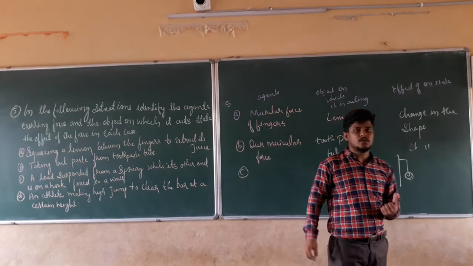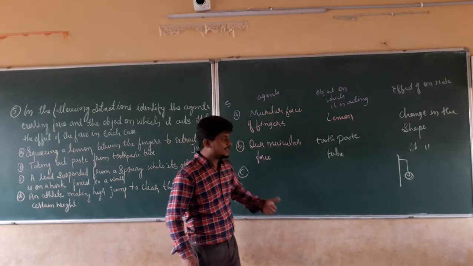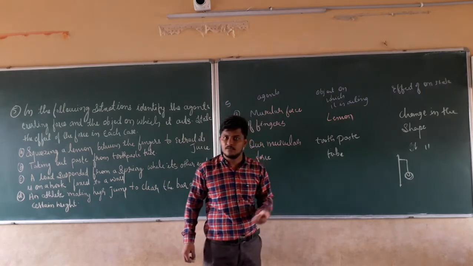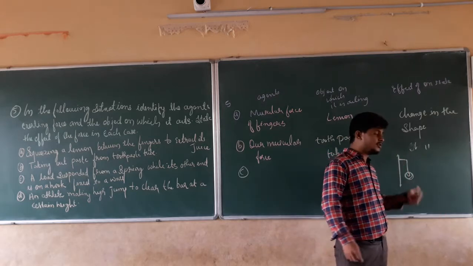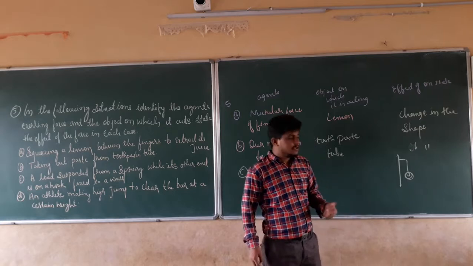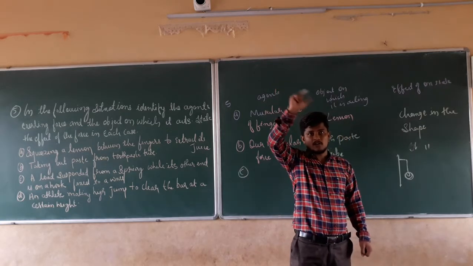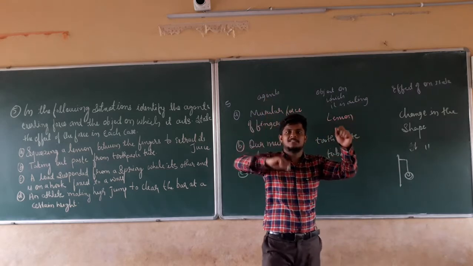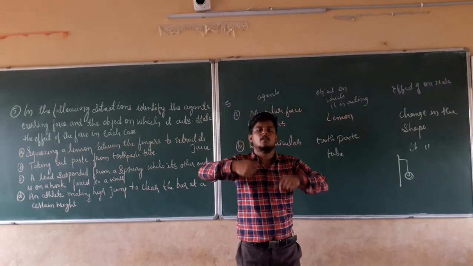Now, which agent is going to exert the force here? The spring is going to exert the force, or the load is going to exert the force? Take the example of ourselves. If you go and hang on a spring, what will happen? The spring starts to come downwards. Why? Because of our weight.